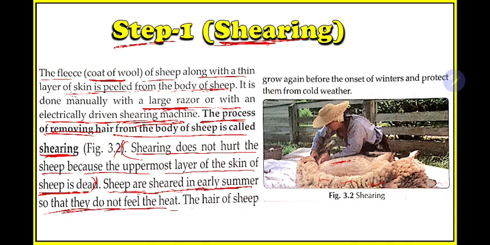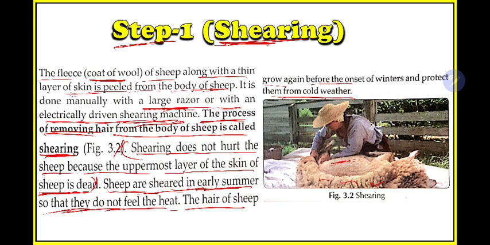The hair of sheep grows again before the onset of winter and protects them from the cold weather. So why do sheep have long hairs? To protect themselves from the cold weather. Now it is summer season, so if they remove all the hairs from the body of a sheep, what will happen? The sheep will not feel cold, because it is hot now.